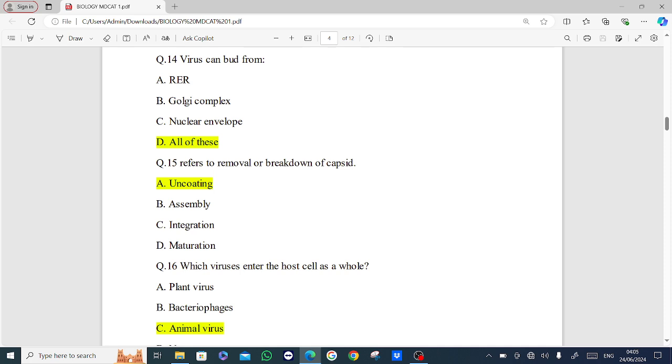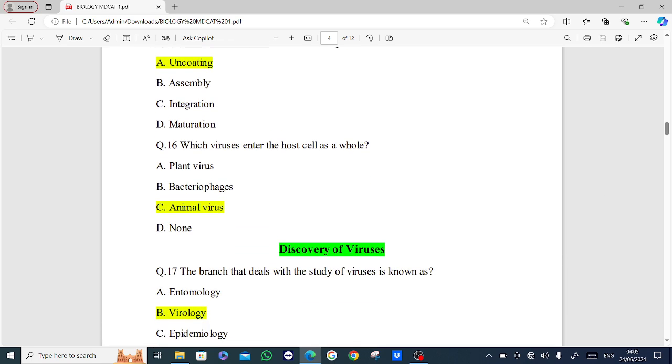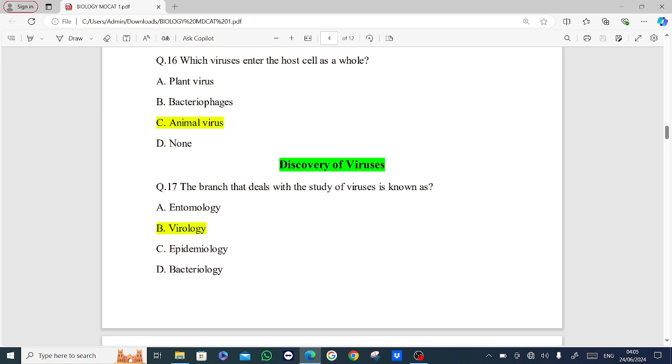Next MCQ is, which viruses enter the host cell as a whole? Options are plant virus, bacteriophages, animal virus, none of these. Answer is option C, animal virus.